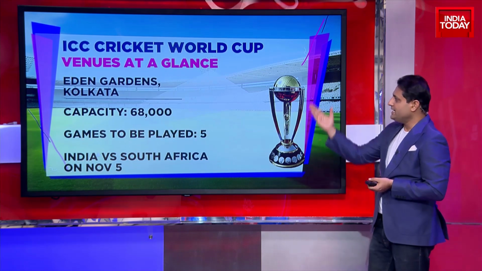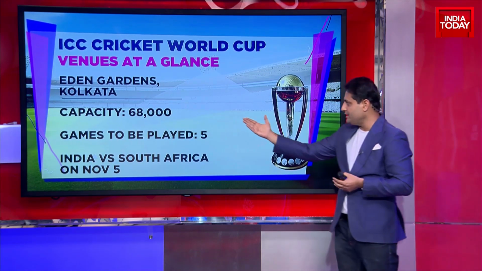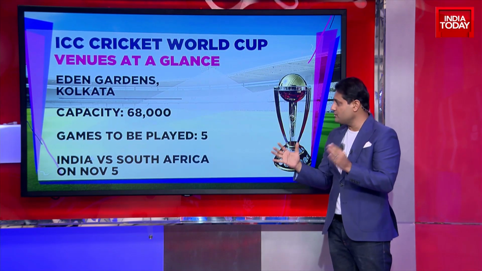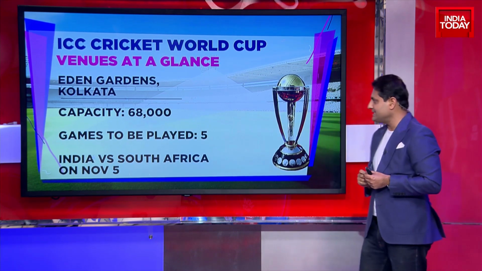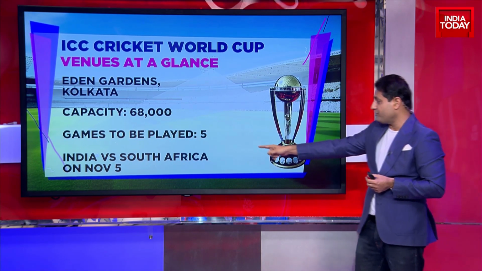Moving on, Eden Gardens, one of the most iconic grounds, not just of India, but globally, capacity of 68,000. Remember, at one time it could accommodate 100,000 people, but now with the different sort of seating that they've got, it's down to 68,000. Games to be played 5. Marquee clash, India versus South Africa on November the 5th.